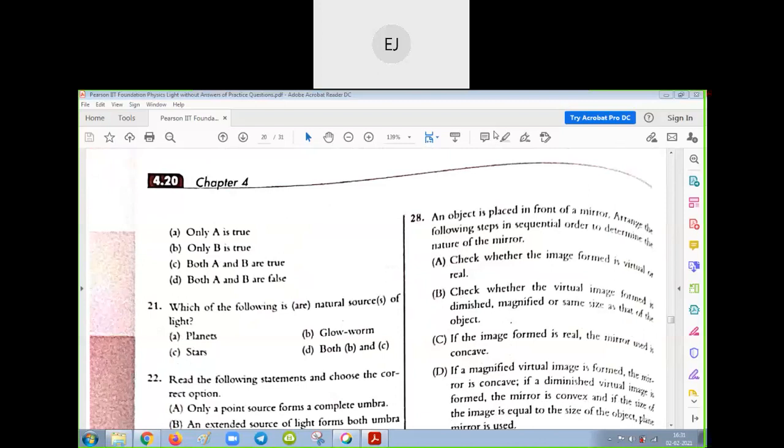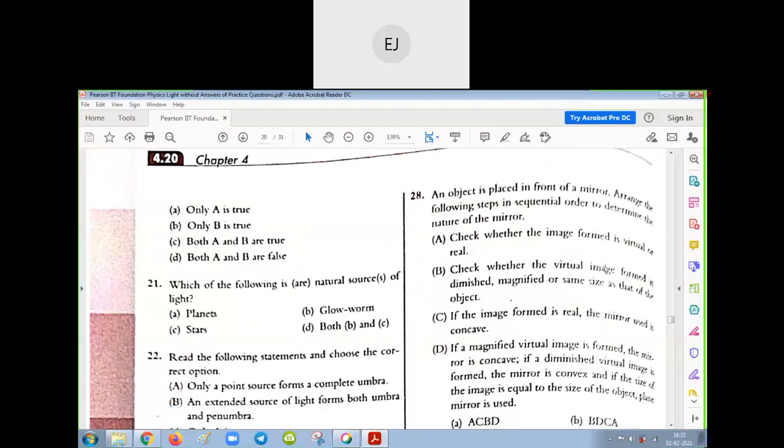An object is placed in front of a mirror. Arrange the following steps in sequential order to determine the nature of the mirror. You have to arrange these steps so that you can determine the nature of the mirror. Very good question. We have to arrange these sentences so that we can find out which kind of mirror it is.